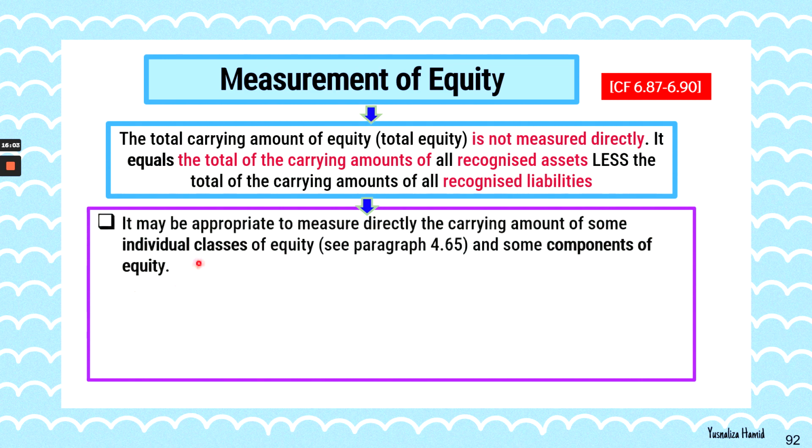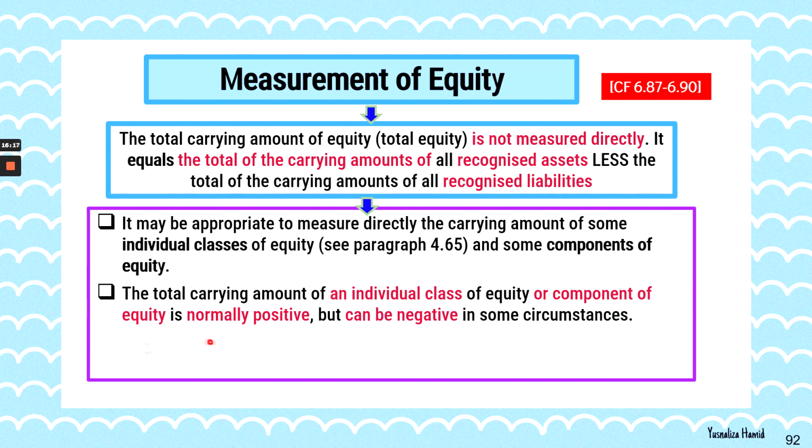And according to the conceptual framework, it may be appropriate to measure directly the carrying amount of some individual classes of equity and some components of equity. For details, you can refer to paragraph 4.65 of the framework. The total carrying amount of an individual class of equity or component of equity is normally positive, but it can also be negative. So like profit, right?